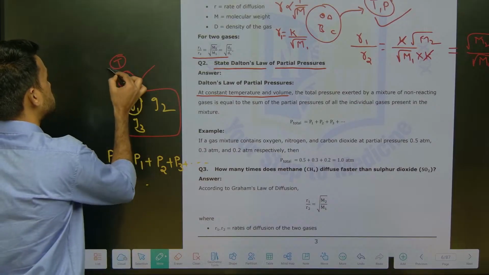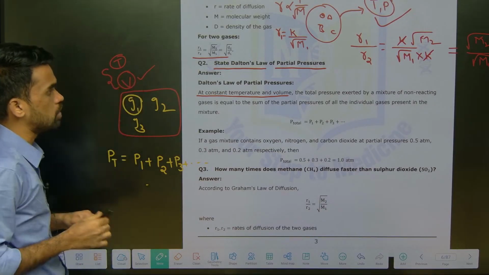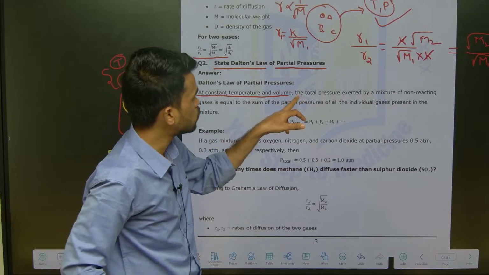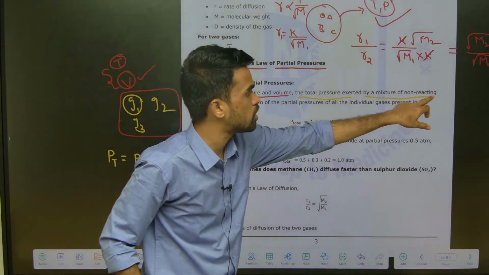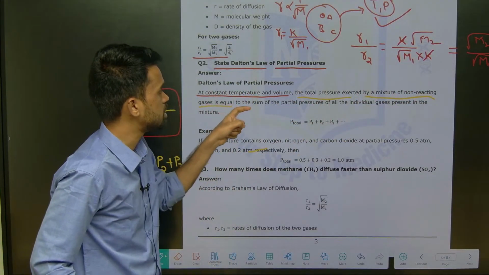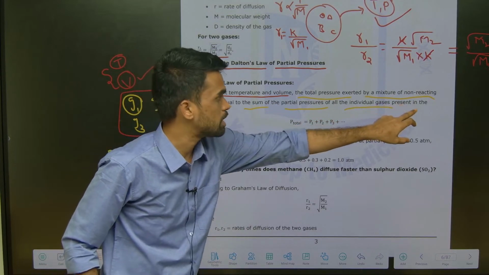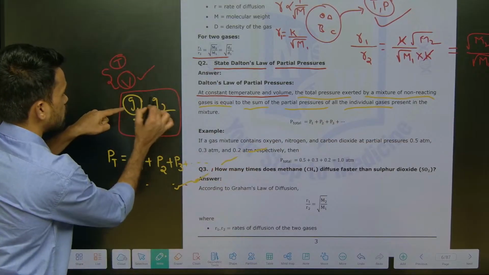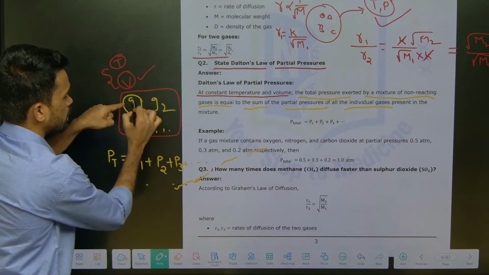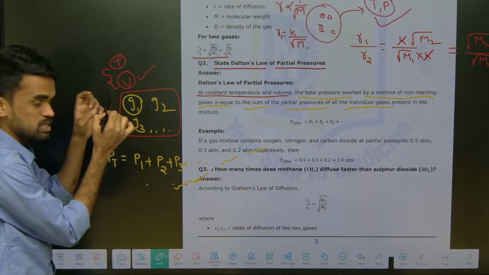That's why I am saying, at constant temperature and volume, the total pressure exerted by a mixture of non-reacting gases is equal to the sum of the partial pressures of all individual gases present in the container. See how many individual gases we have. Each gas will exert some specific amount of pressure.